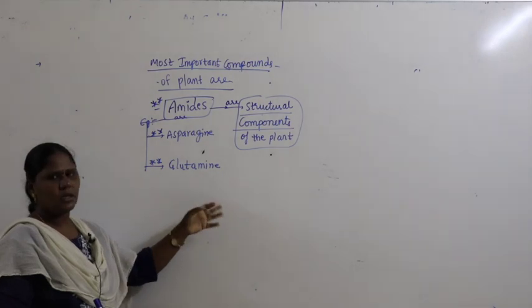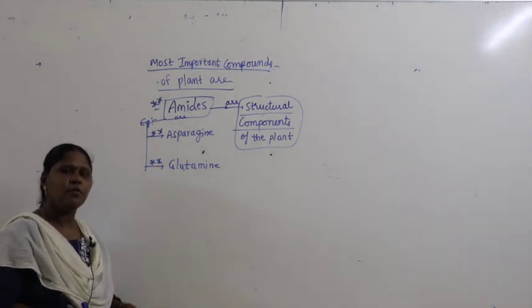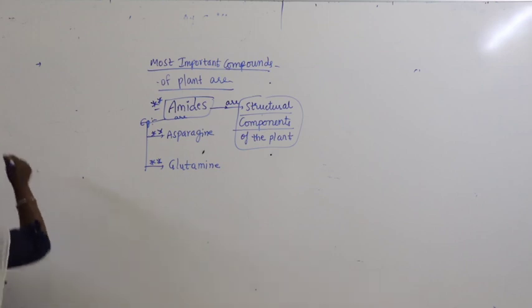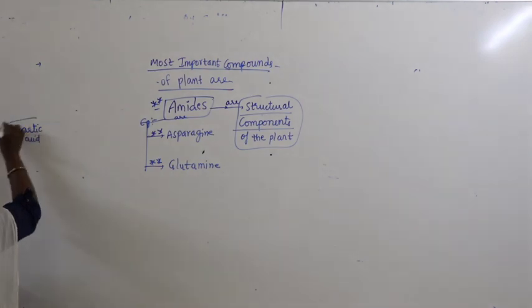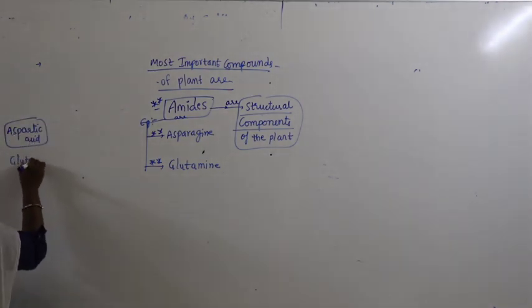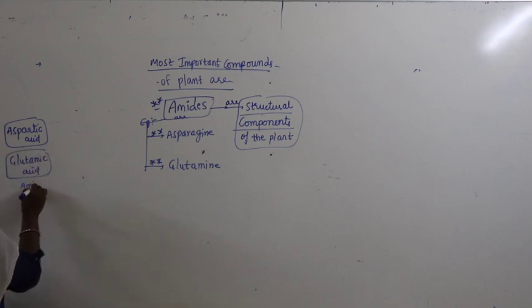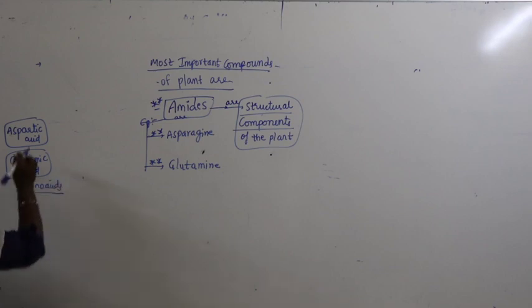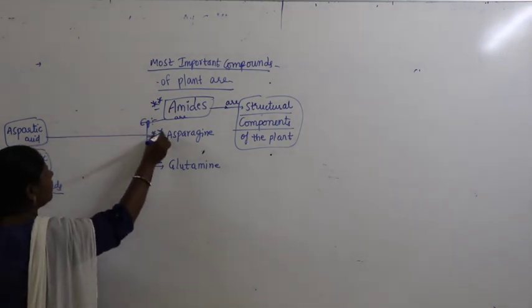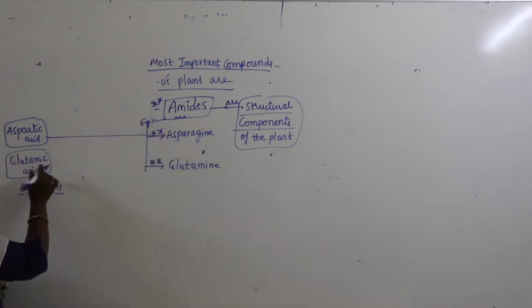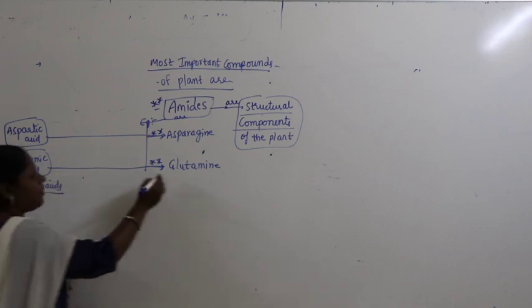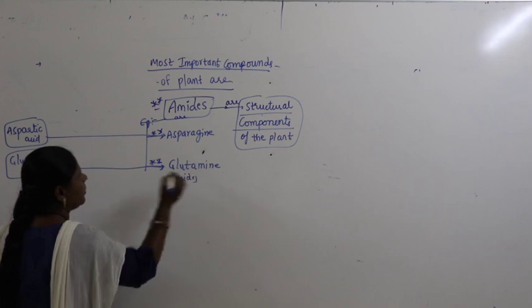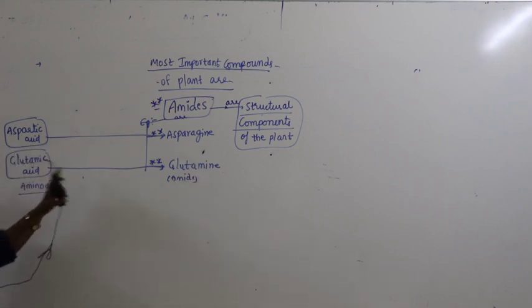Now these two amides are formed from where? They are formed from amino acids. So here aspartic acid is an amino acid, and glutamic acid is also an amino acid. Aspartic acid gets converted into asparagine. Glutamic acid gets converted into glutamine. Glutamic acid is an amino acid. Glutamine, it's nothing but what? An amide. So, how does an amino acid convert into amides?